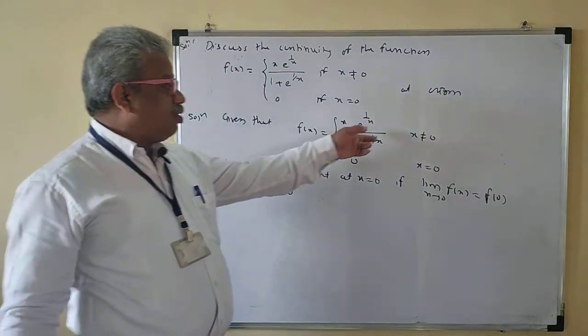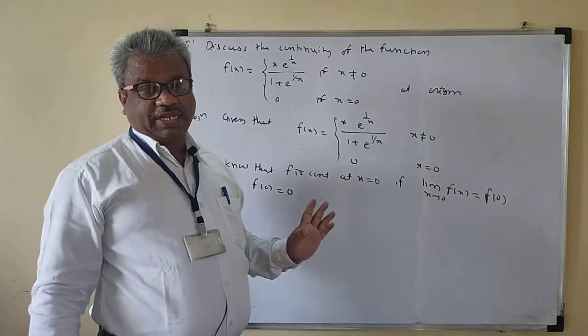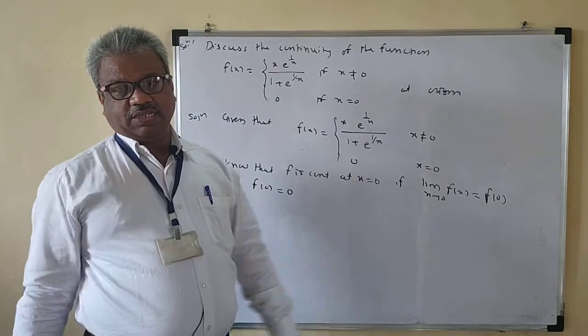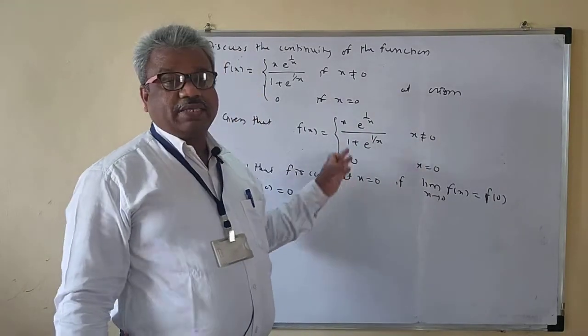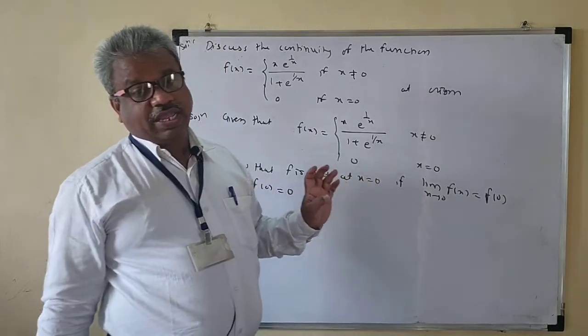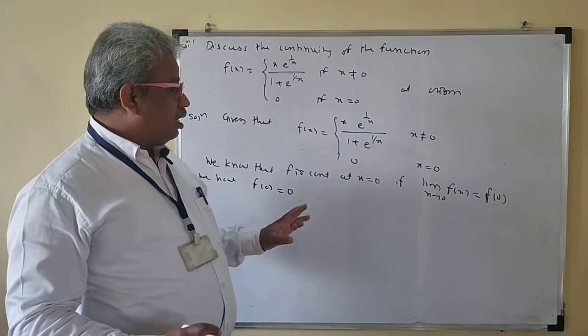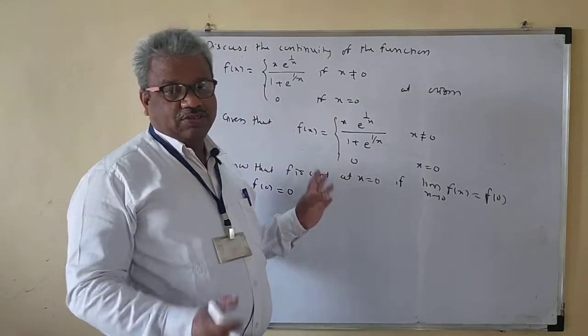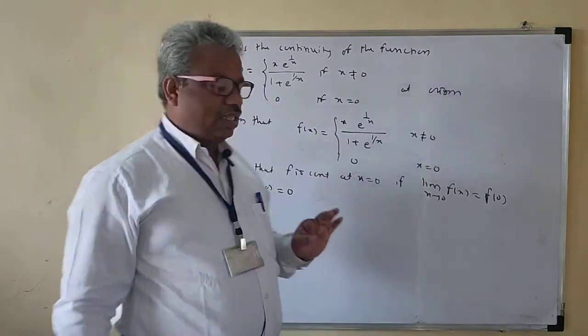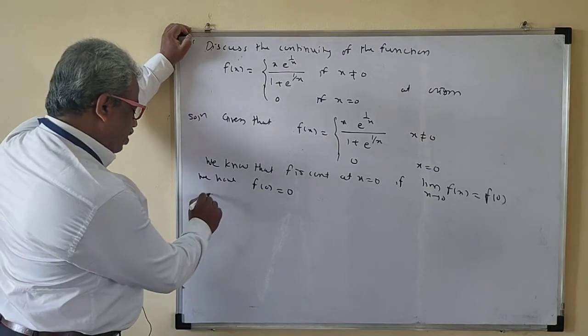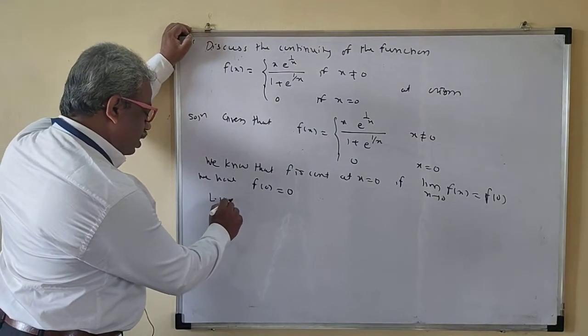If x is less than 0, then 1 by x tends to minus infinity and e raised to minus infinity is 0. And for x greater than 0, then 1 by x tends to plus infinity and e raised to 1 by x will be infinity. That means your function changes for x less than 0 and greater than 0. We need to evaluate the left hand limit and the right hand limit.